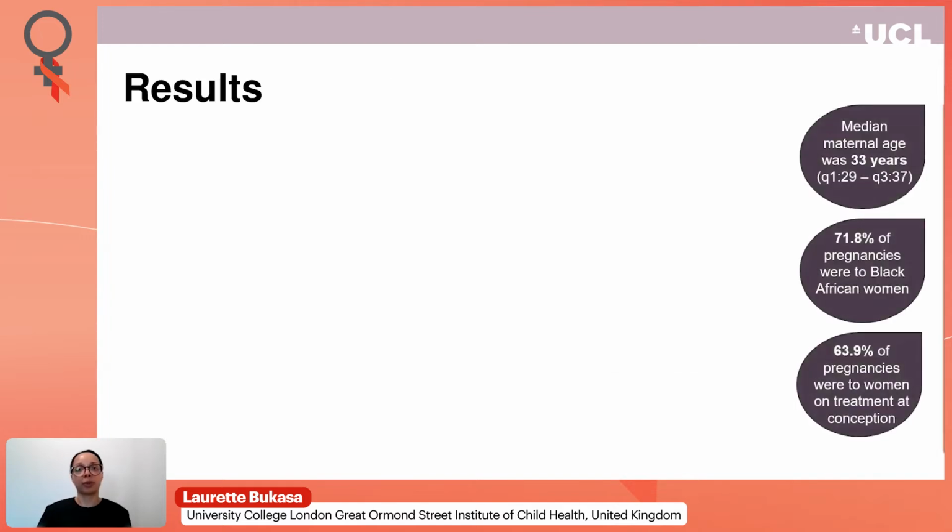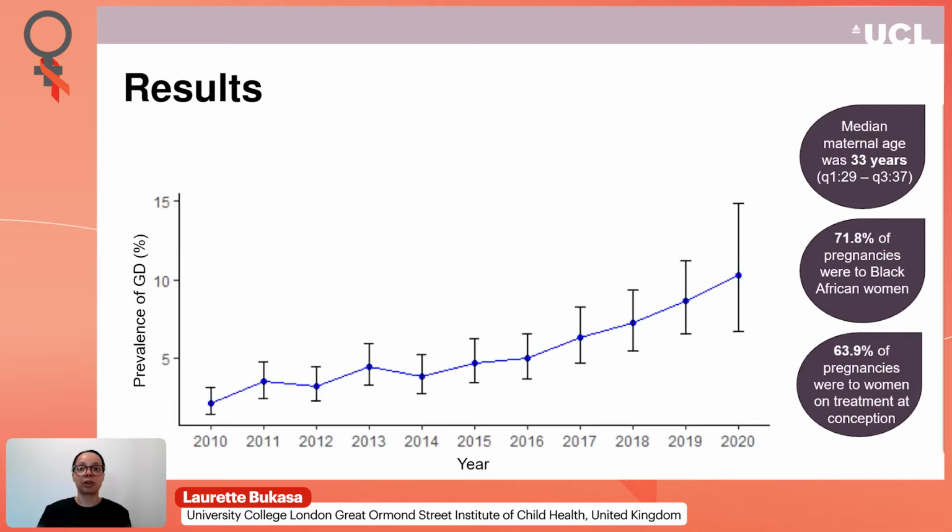Overall, in our population of pregnant women, the median maternal age was 33 years, 72% of pregnancies were to Black African women, and 64% of pregnancies were to women on treatment at conception. This graph shows the prevalence of gestational diabetes over the study period, with error bars corresponding to 95% confidence intervals. In 2010, the prevalence of gestational diabetes was 2.2%. This then increased to 4.7% in 2015, and further increased to 10.3% in 2020, with uncertainty around the 2020 prevalence, a result of having only half the year's pregnancies included.